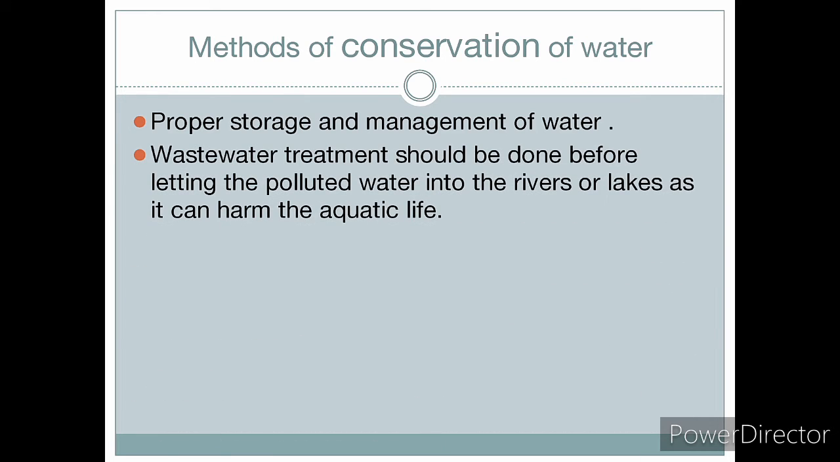The wastewater that has to be thrown should be completely treated first, before letting it down into the rivers or the lakes. If wastewater goes down into the rivers or lakes, then it can harm the aquatic life a lot.